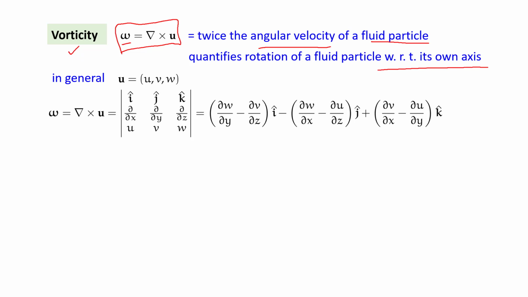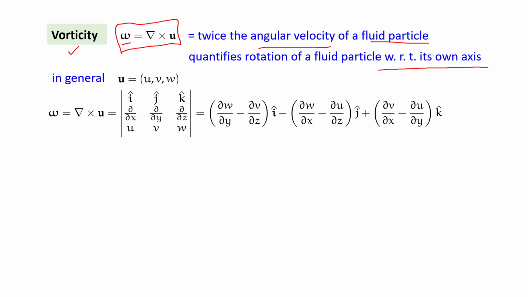With respect to that, if there is a spin in the fluid particle, then the vorticity will be non-zero. If there is no rotation of the fluid particle with respect to its own axis, then the vorticity will be zero. And such flows, if you remember from your undergraduate fluid mechanics, zero vorticity flows, we call them irrotational flows, and non-zero vorticity flows are rotational flows.